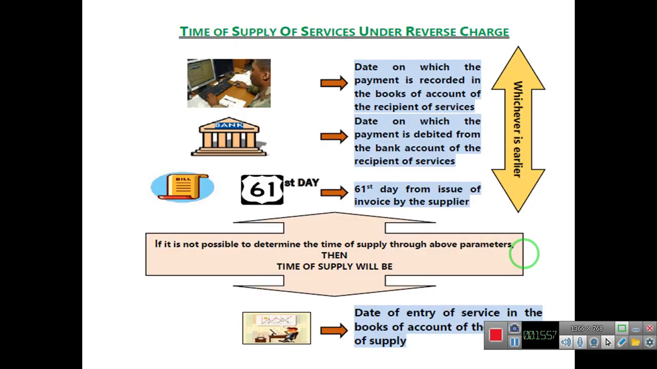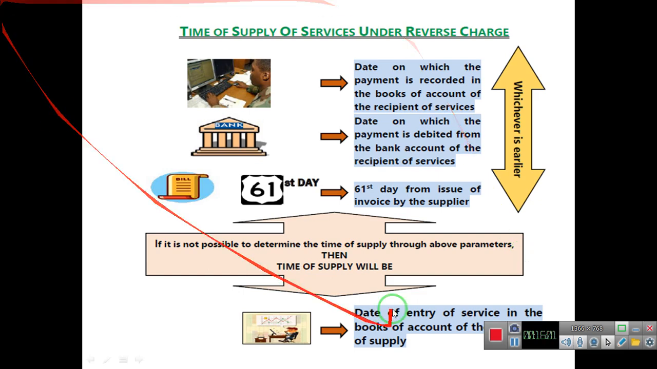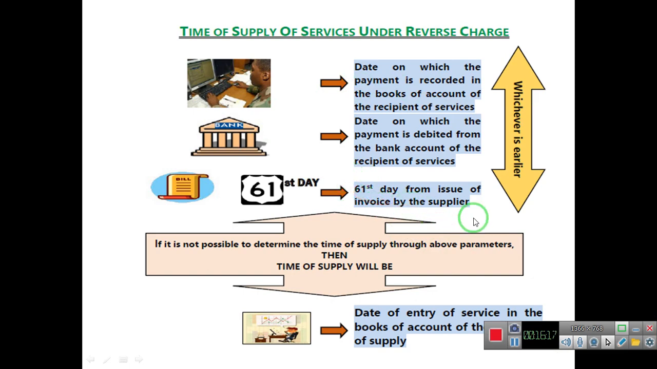In case of time of supply of services under reverse charge, we will consider again three dates: the date on which payment is recorded in the books of accounts of the recipient of service, the date on which payment is debited from the bank account of the recipient of service, and the 61st day from issue of invoice by the supplier. And the earliest date will be the time of supply.